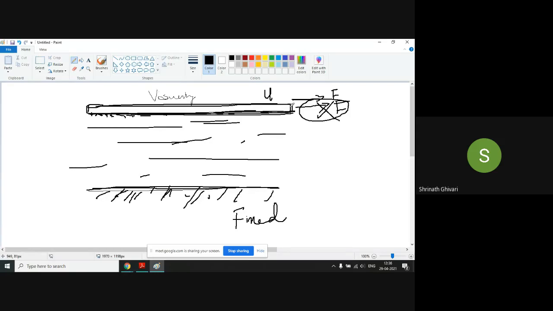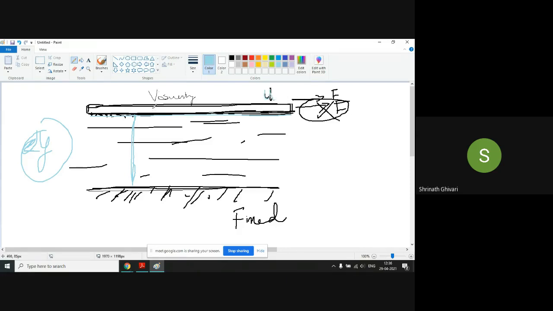So the velocity with which this plate is moving will be equal to the velocity with which the fluid top layer is moving. Right or no? Now, the distance between these two plates is y, and the velocity with which the plate is moving is u.